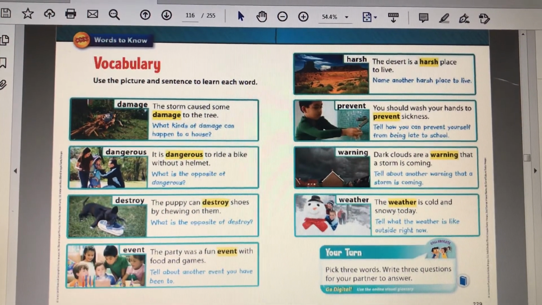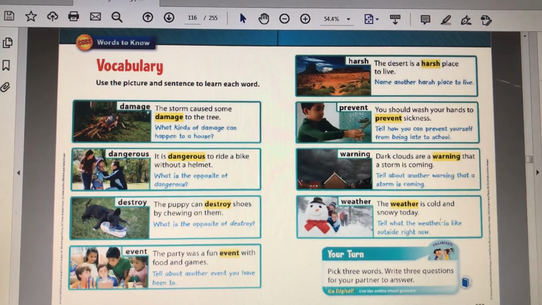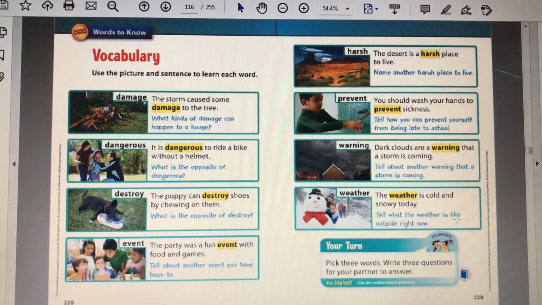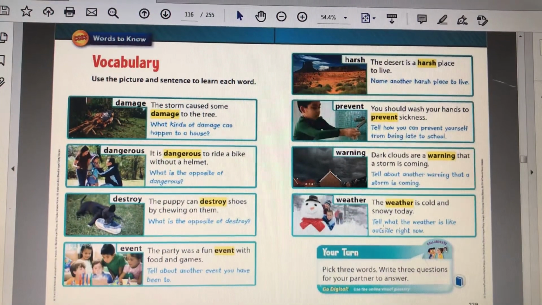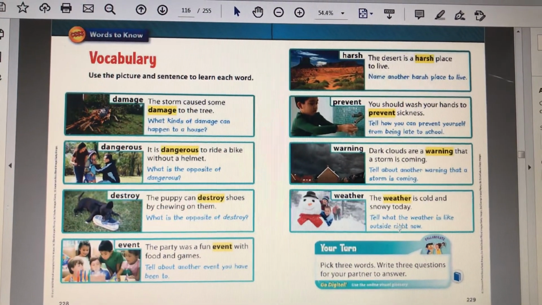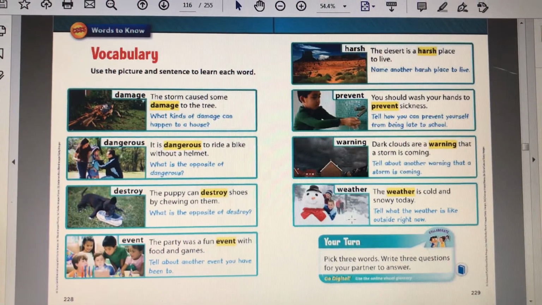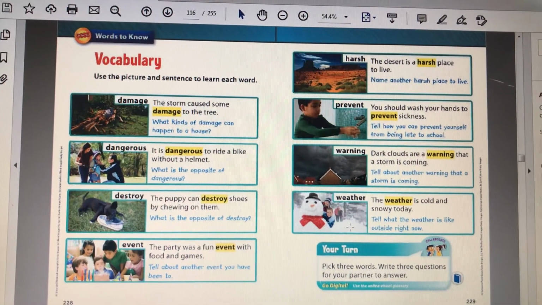Okay, so this refers and goes back to the climate that we explained in previous lessons. Tell what the weather is like outside right now. Well, today it was very sunny, right? But now at nighttime, it's getting kind of cold. Okay. So this would be just explaining the words in a very quick way, but of course in class, as I previously said, we will go over these,